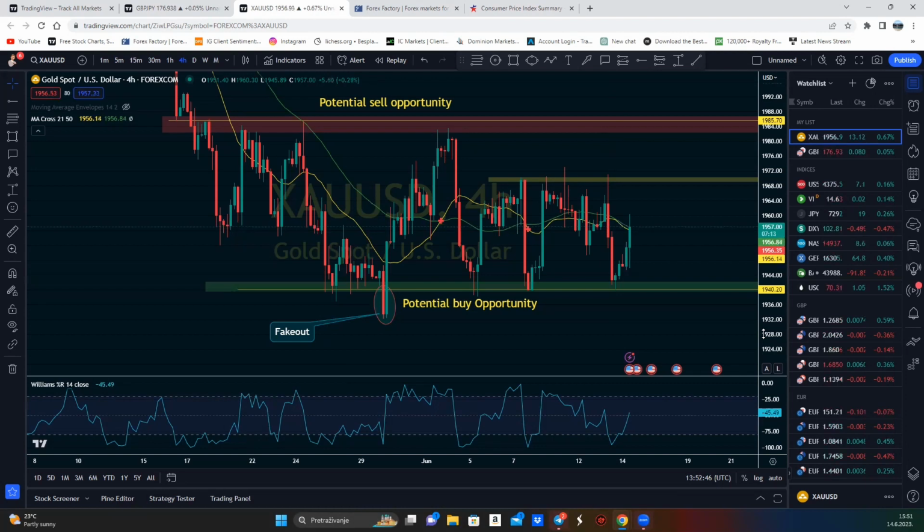GBP USD was suggested long. The trade also played out perfectly. So yeah, it is what it is. Nobody can tell you exactly what is going to happen, right? But we can use fundamentals to give us direction. But let's give it a counter argument.